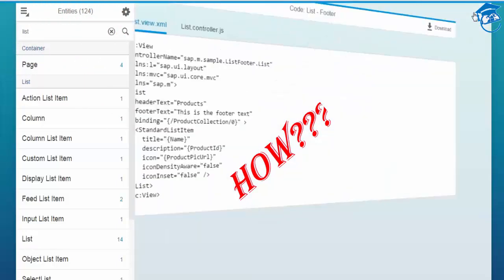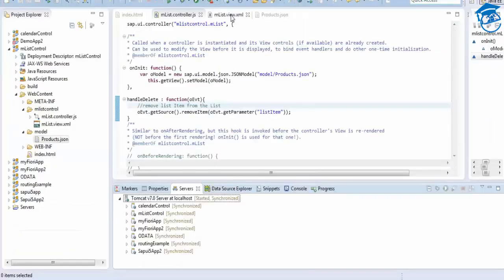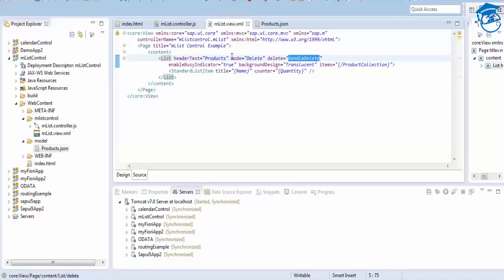How are you going to add it? You have to use a footer text inside this description. Including this footer text inside your XML file gives you a footer text. I'm going to type footer text and save it.